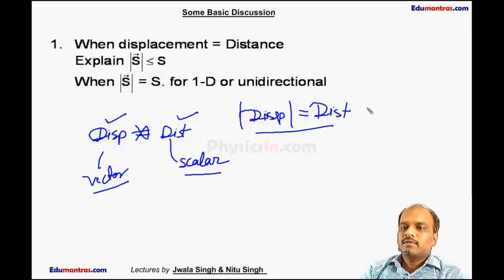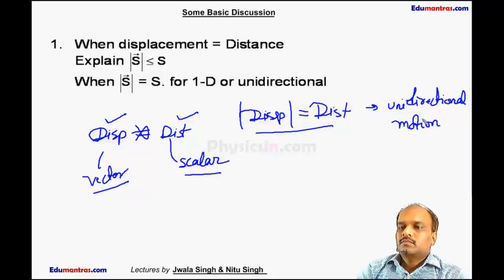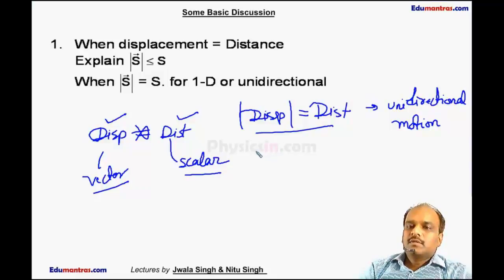This is valid in unidirectional motion. Otherwise, the magnitude of displacement is always less than or equal to distance.